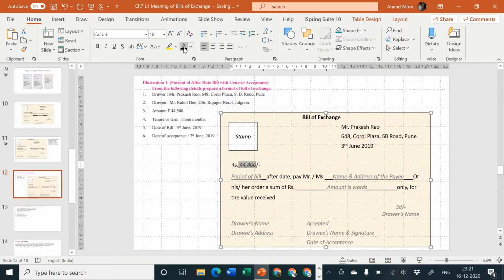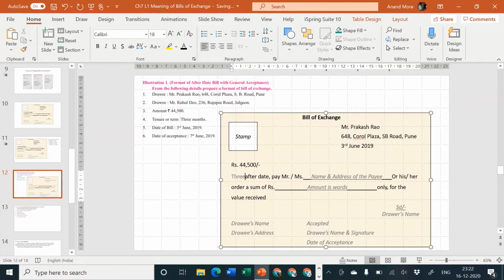Just a minute. 500, not 400. 44,500. What is the period of bill? Period of bill is 3 months. So I'll write here 3 months after date.